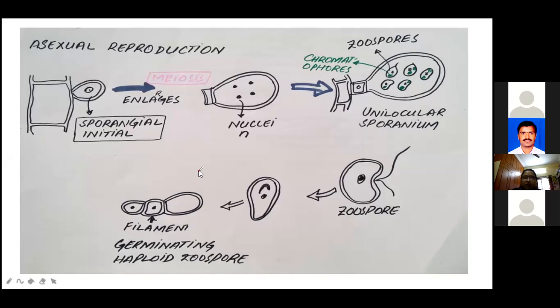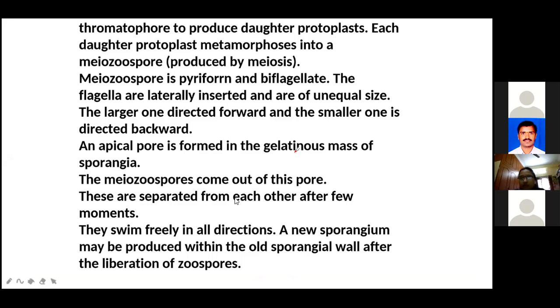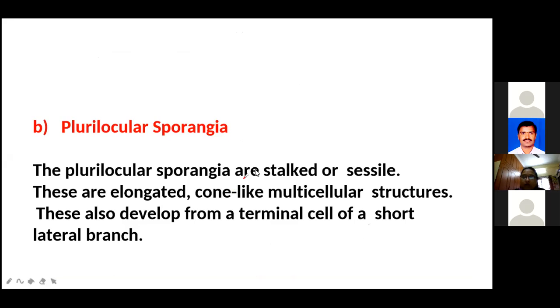It is called the plurilocular system. Plurilocular, look, here the unilocular is complete, the second one is the plurilocular system. See this one here, these are elongated cone-like multicellular structures. I showed the diagram earlier.